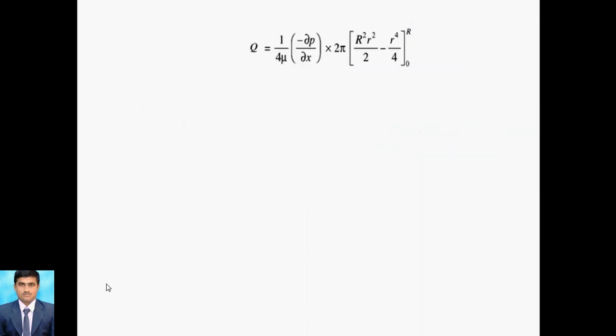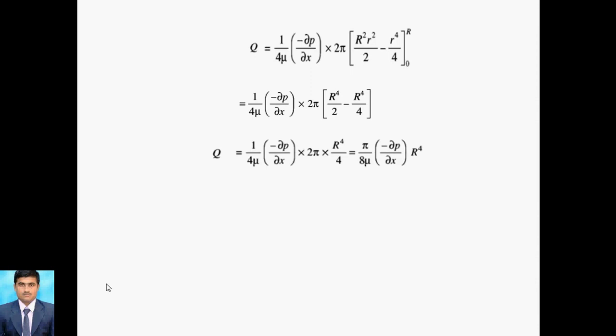So after integrating, minus 1 upon 4 mu dou p by dou x into 2 pi, R square r square by 2 and r raised to 4 by 4. After simplification we get the value of Q is equal to 1 upon 4 mu minus dou p by dou x into 2 pi R raised to 4 divided by 4. So Q we can put over here.